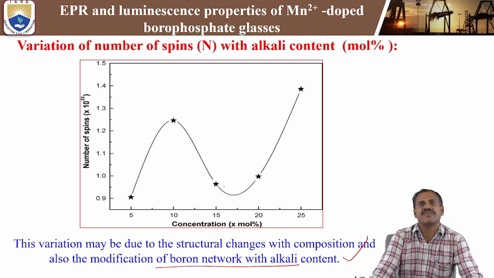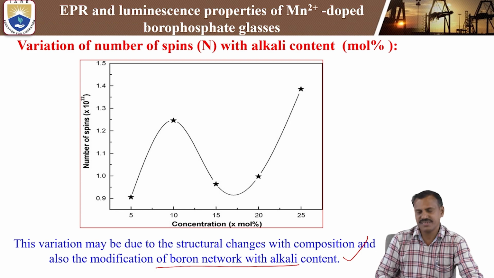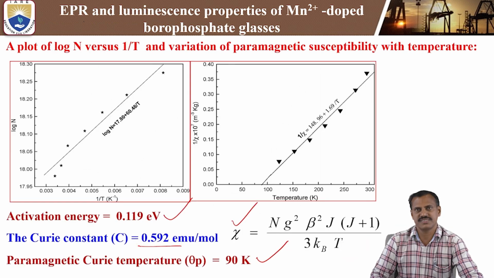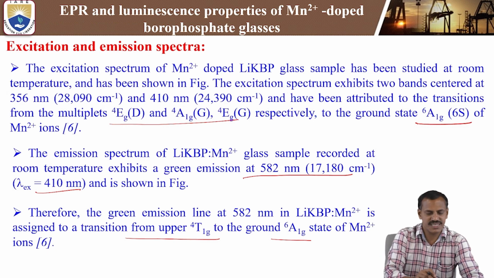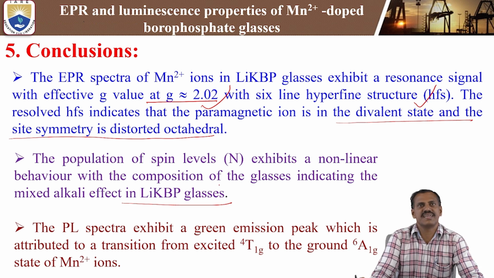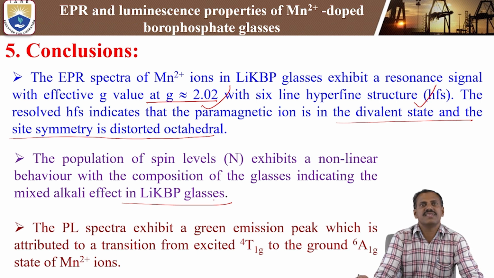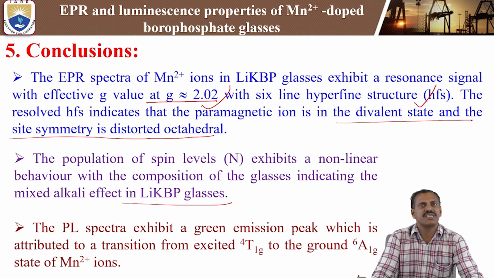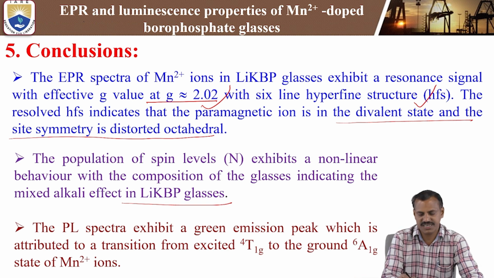This kind of behavior shows the mixed alkali effect when alkali elements are added in borophosphate glasses. The behavior with composition in the glasses indicates the mixed alkali effect in the lithium potassium borophosphate glasses.